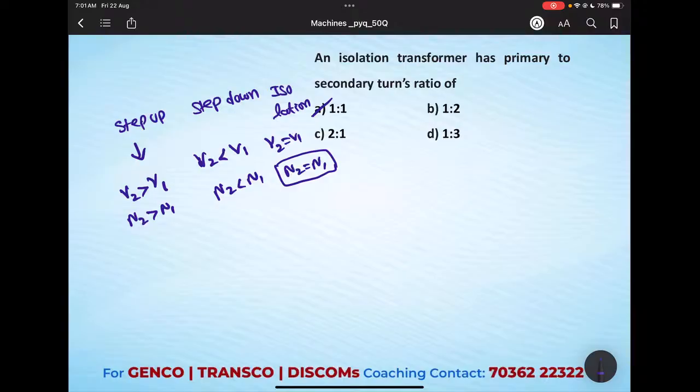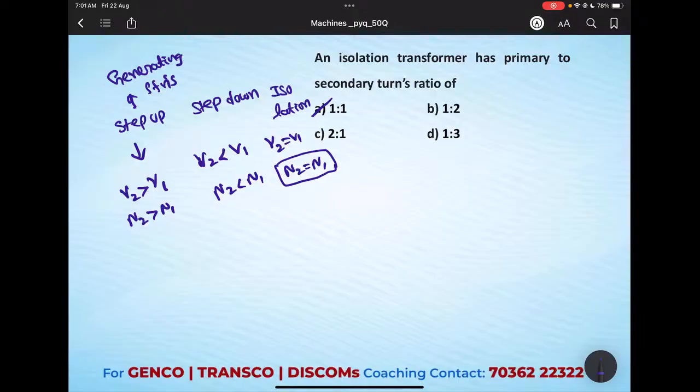But why isolation, where is an isolation transformer going to be used? That is the question. You might have known where step up transformer and step down transformer are used. Step up transformer we generally use at generating stations. They may generate at a very low voltage, 11 kV to 25 kV like that, and to transmit that low voltage to far ends, they step up the voltage to reduce the transmission losses.